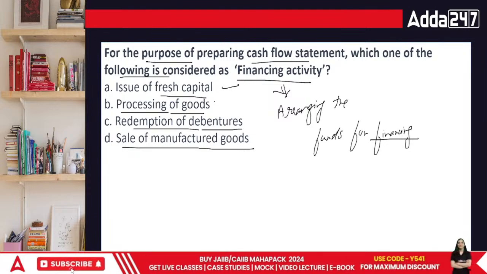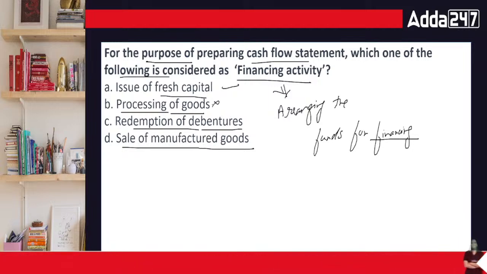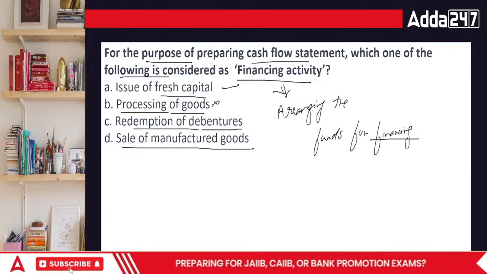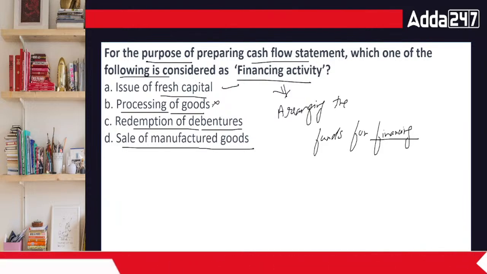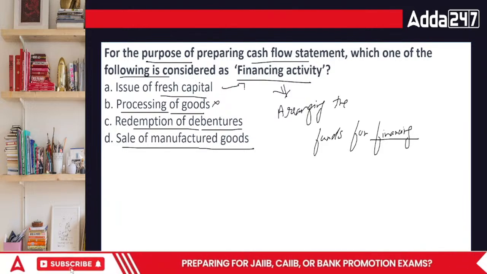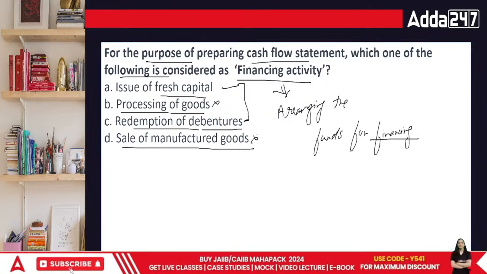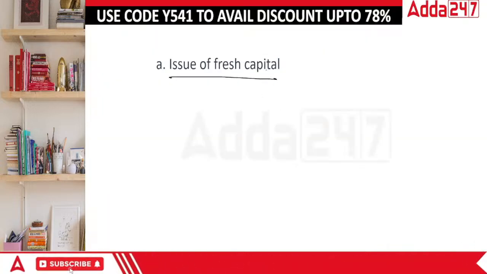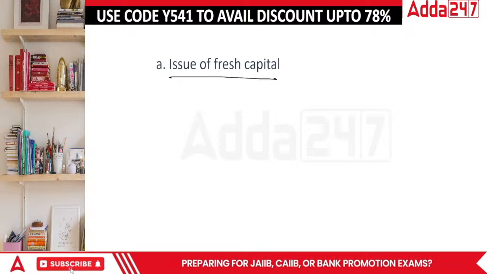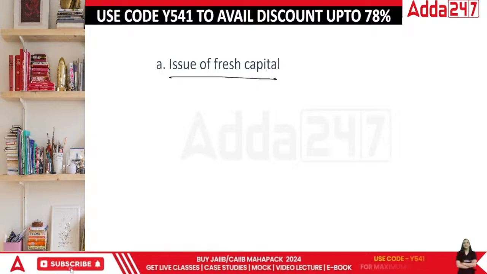Processing of goods is basically operating, not something that we have to choose. Redemption of debentures means you have paid. This is not in the question there, which one of the following is considered? Actually, two of these are financing activities. First as well as third. Rest two are operating. So any of these, if you have chosen, is the correct answer. Redemption of debentures is a long-term loan which the company would have taken and is paying it off.